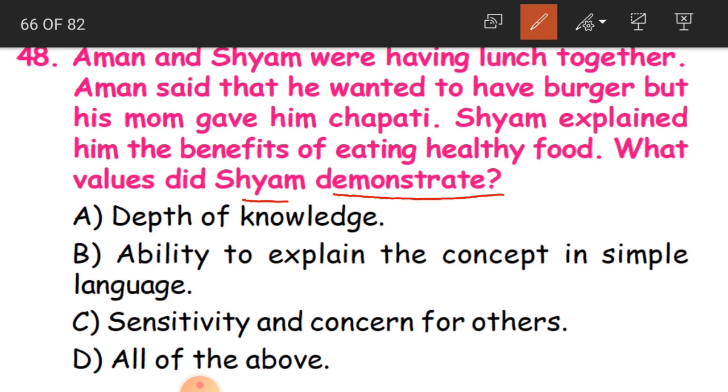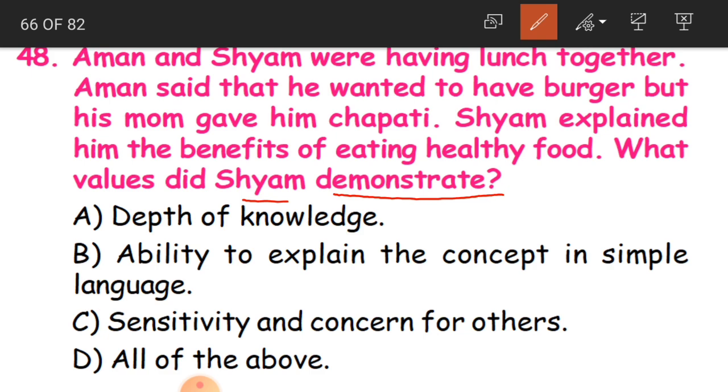So what did Aman say? He wanted to eat a burger. But his mother had prepared chapati, and he didn't want to eat chapati. He wanted to eat a burger. So then what did Shyam do? Shyam explained to Aman why we should eat chapati and not a burger. Why should we eat healthy food? Chapati, because it is wheat, it is a healthy food. He explained to him about chapati and eating healthy food.